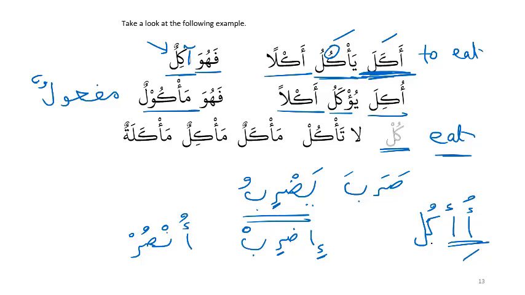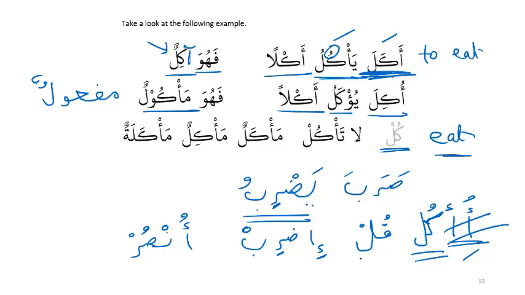So what's the solution? You drop both of them. What are you left with? Kul. So what does Kul mean? Eat. This looks complicated, but when you get to the end result, you can see where it's coming from. So Kul means eat, and what does this mean? Kul.